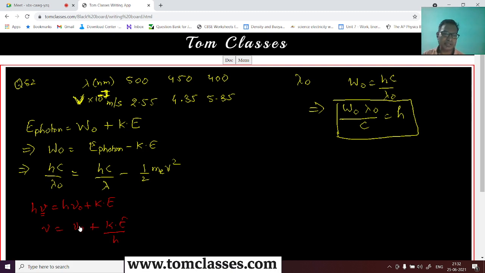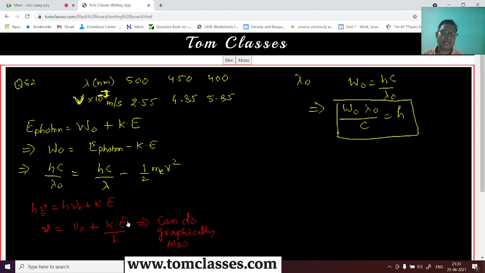So nu naught is a constant, and kinetic energy by h. So this is somewhere an equation like a straight line. If you plot this, you can do it graphically also, right? So here the slope is going to be 1 by h.